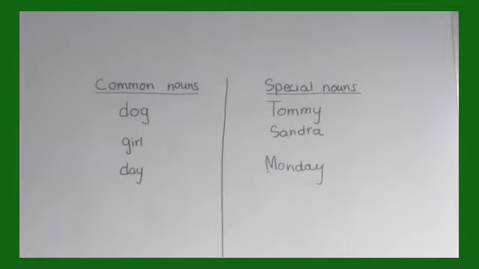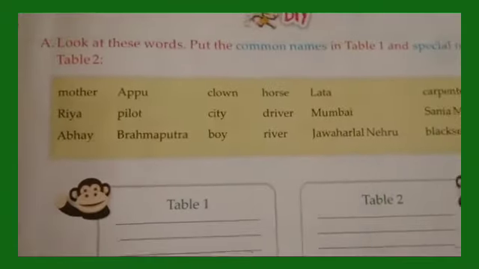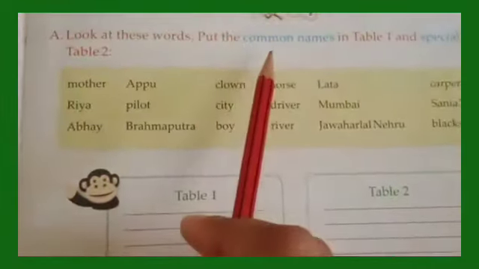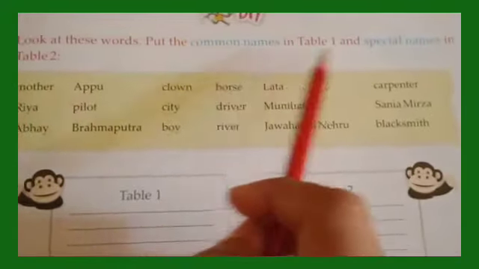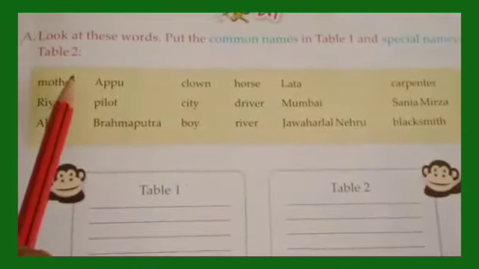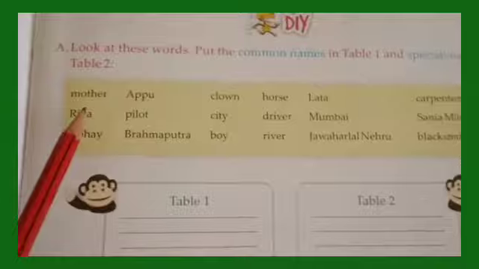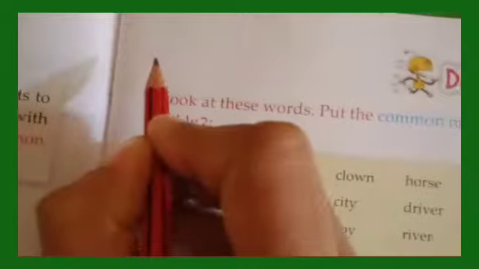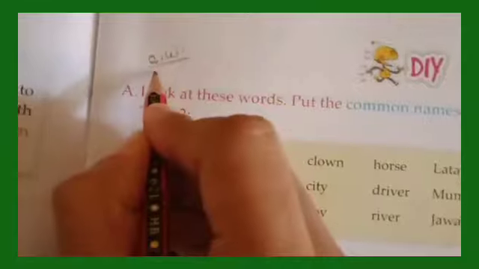Now, let's do the written work. So, children, we have finished the topic common names and special names, that is common nouns and special nouns. So we have done the revision also. So, let us do page 19 as the classwork. Okay, so what you will write here? Classwork, CW, and the date.